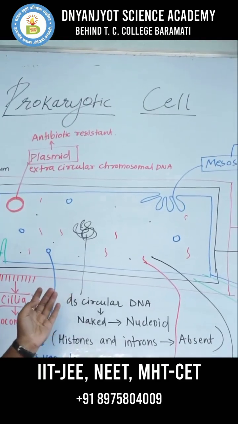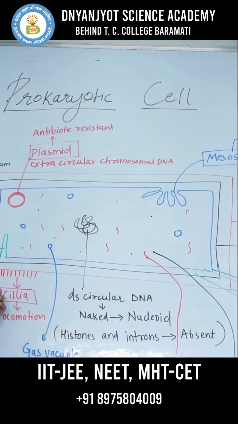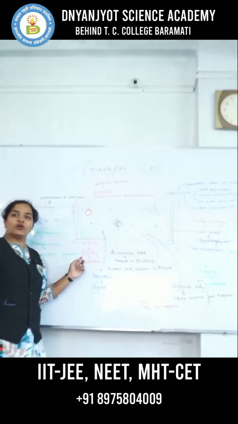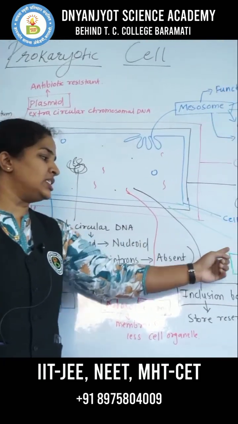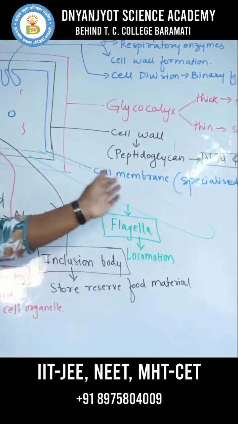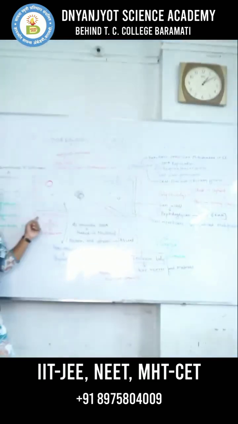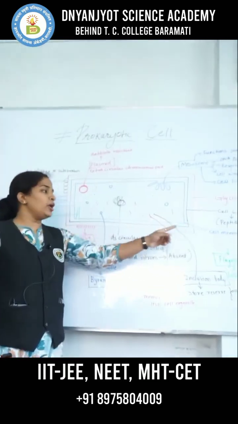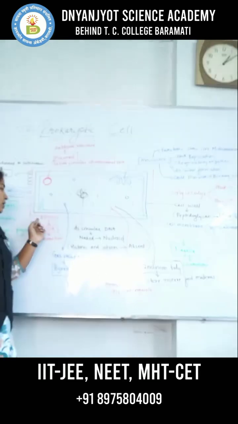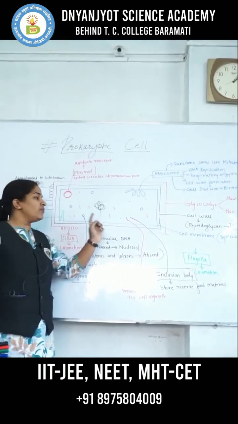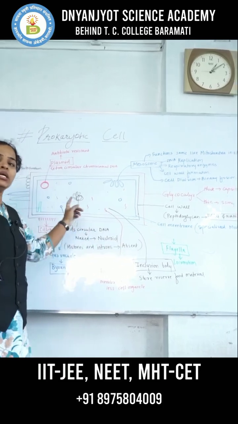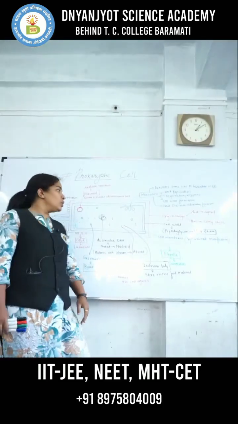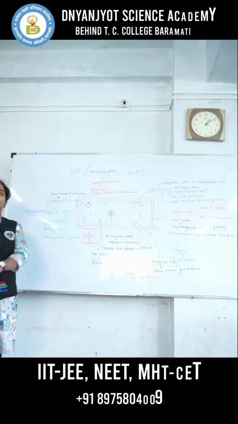For locomotion, what is present in the prokaryotic cell? They have cilia, which are helpful for locomotion, and also flagella, which are also helpful for locomotion. The number of cilia is more as compared to flagella, and they are smaller in size, whereas flagella are larger in size. Hence we can conclude the prokaryotic cell with all this information. Thank you.